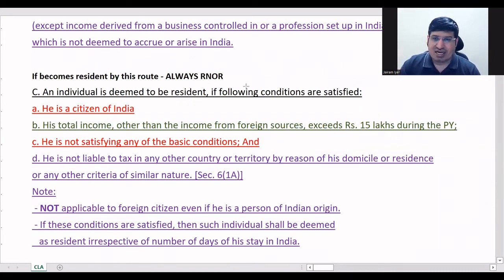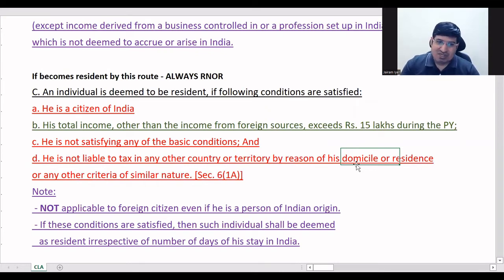Okay, and last is he is not liable to tax in any other country. Basically, this is what they are trying to say. Not liable to tax in any other country just because of residential status. So that means because he is not paying tax in any other country, hence we are making him resident and asking him to pay taxes.